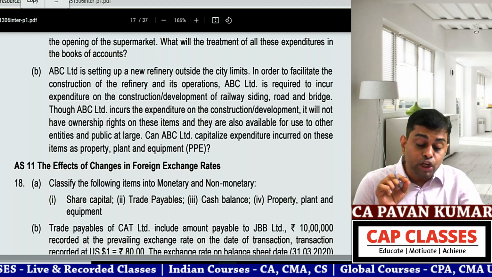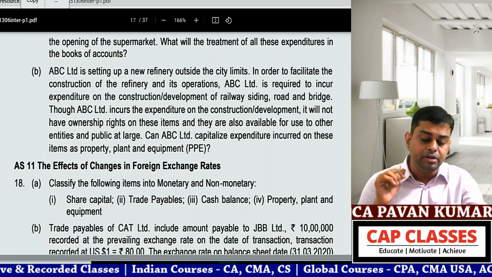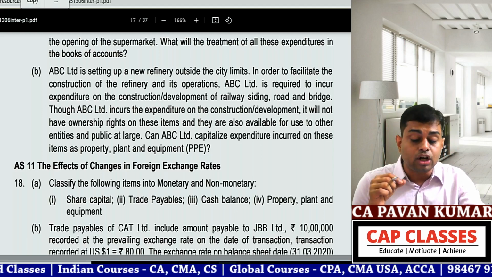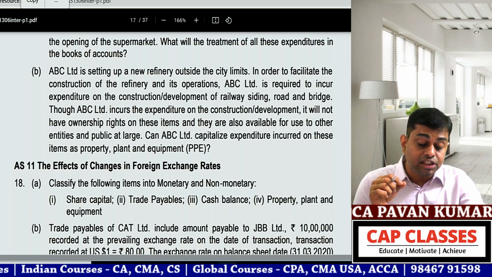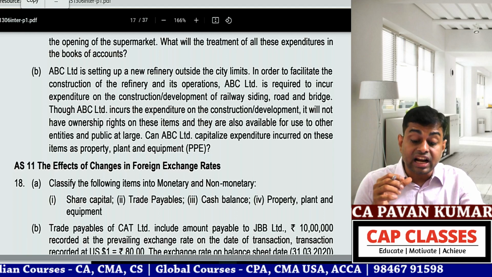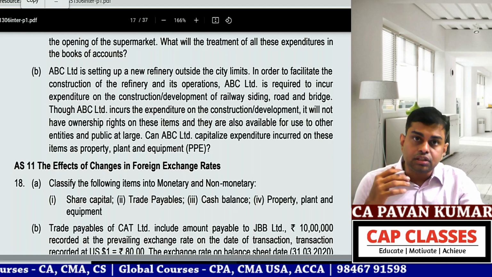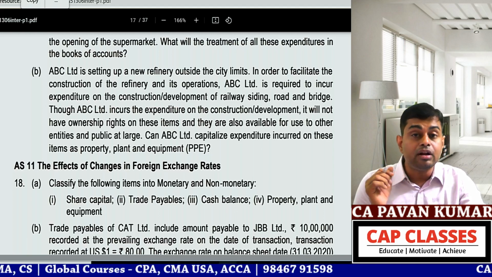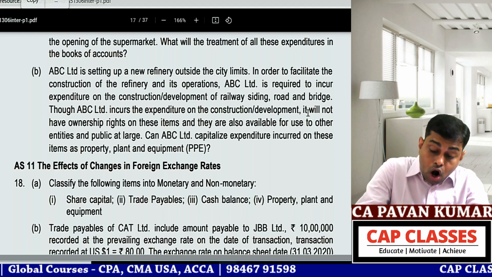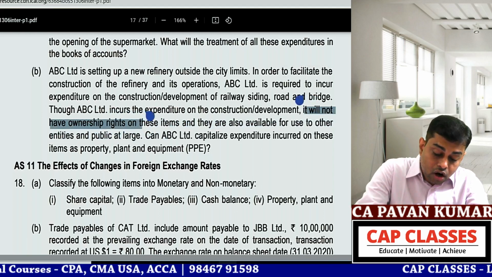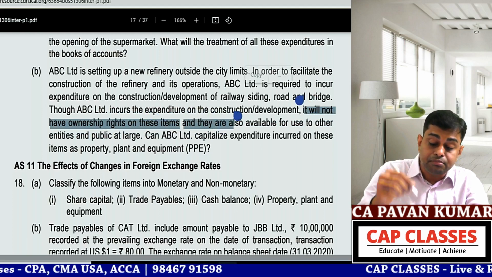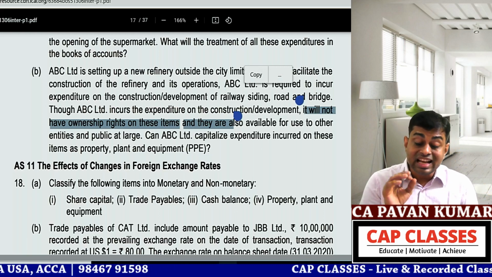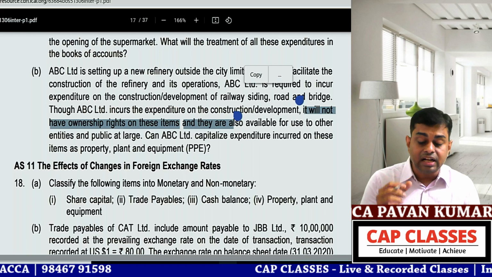ABC Limited is setting up a new refinery outside the city limits. You are putting up one refinery outside the city limits. In order to facilitate the construction of the refinery and its operations, ABC is required to incur expenditure on construction and development of railway siding, road and bridge. Though ABC Limited incurs the expenditure on construction or development, it will not, underline, it will not have ownership rights on these items, and they are also available for use to other entities and public at large. Can ABC Limited capitalize the expenditure incurred on these items of PPE?